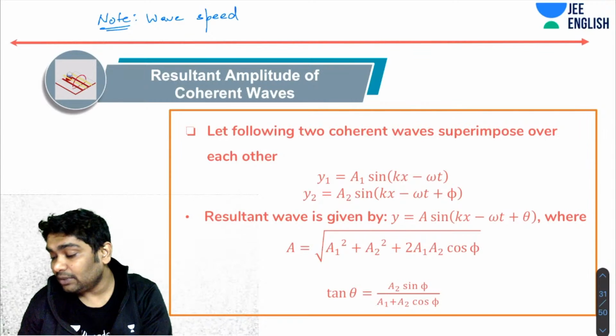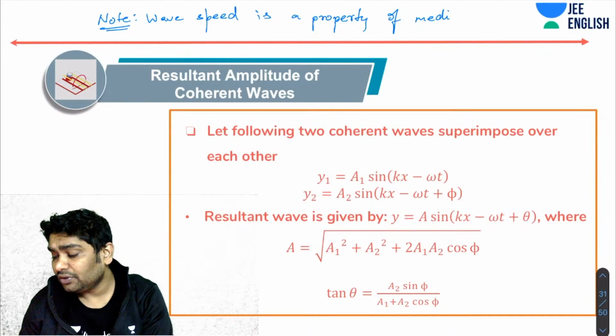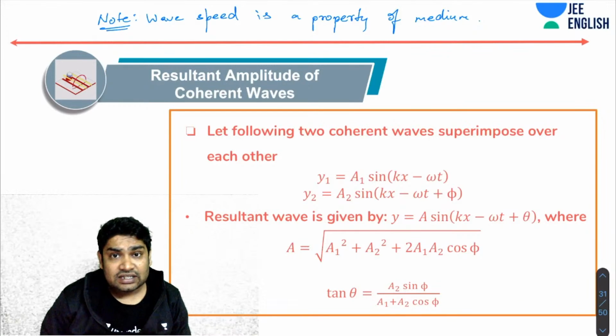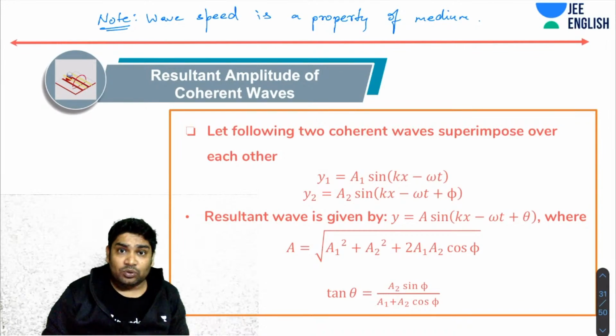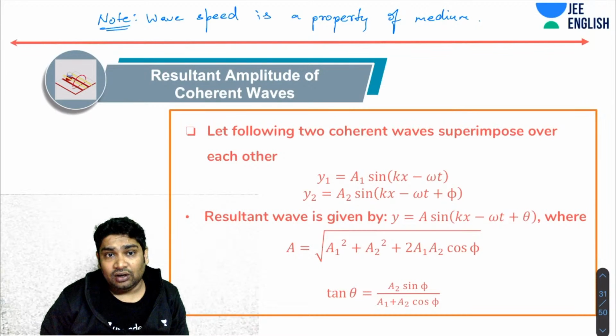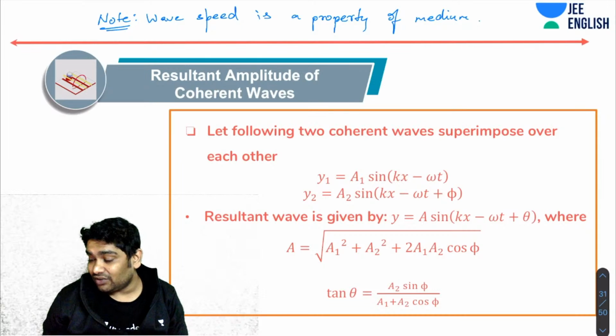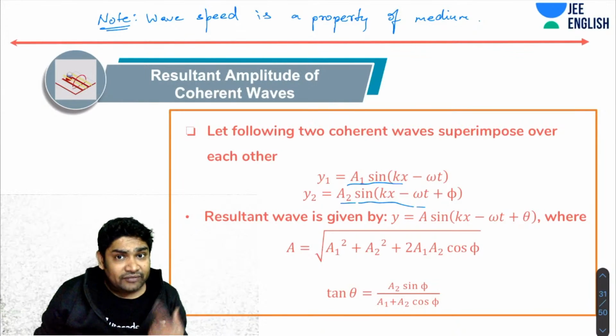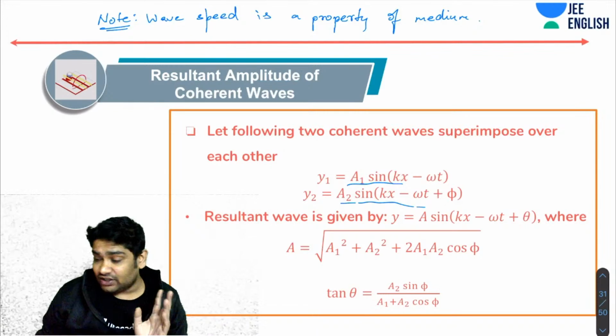So any transverse wave traveling through a tight string has a speed of root T over mu. It doesn't matter what is producing that wave. It may be given by this equation, may be given by this equation. Whatever the frequency, the speed is always going to be the same.